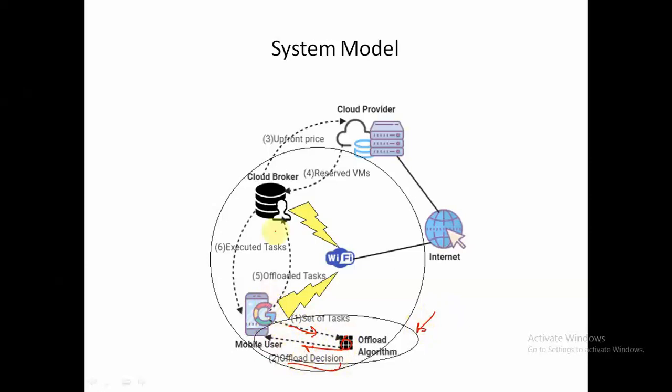Meanwhile, the cloud broker will pay some upfront price to the cloud provider and buy some reserved VMs, and then the mobile user will offload the task, and the cloud broker will execute those tasks using reserved VMs as well as some on-demand VMs, and then give those executed tasks back to the mobile user with some pricing plan, right?